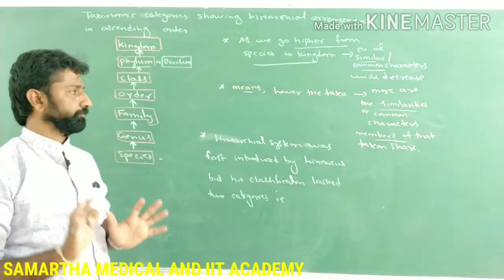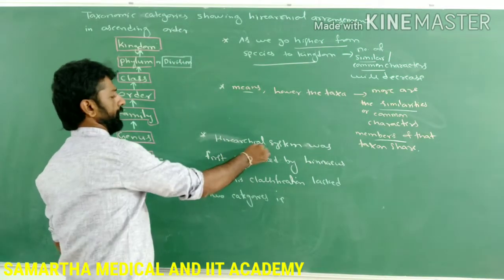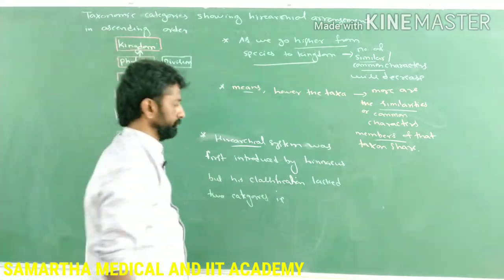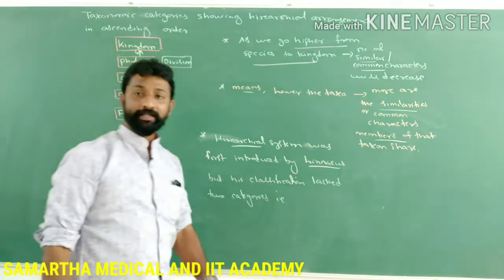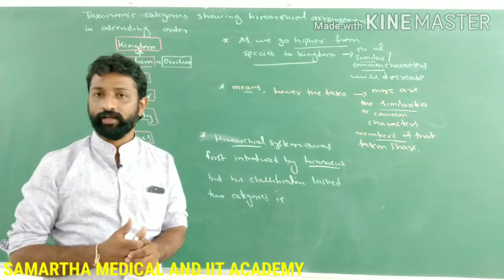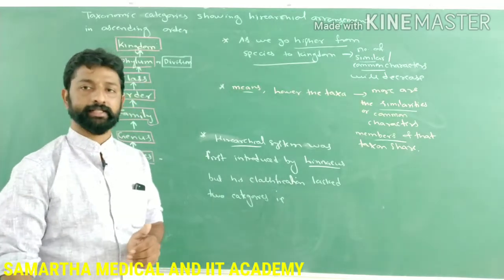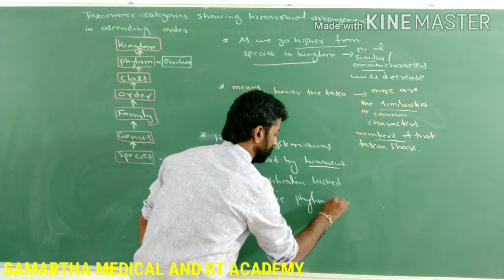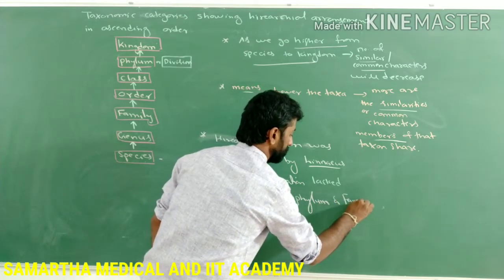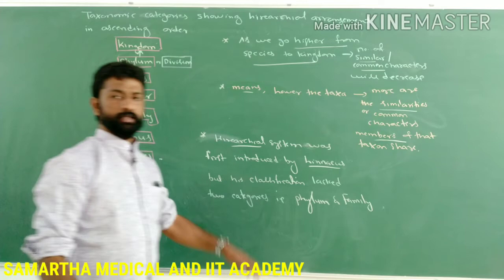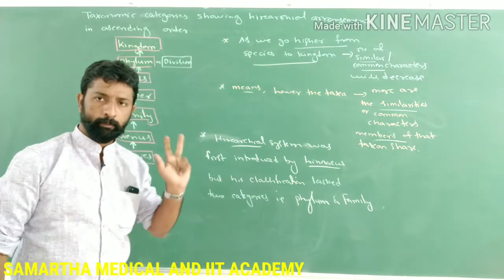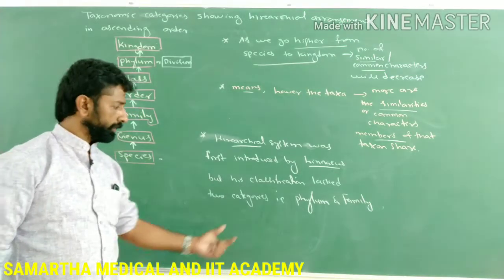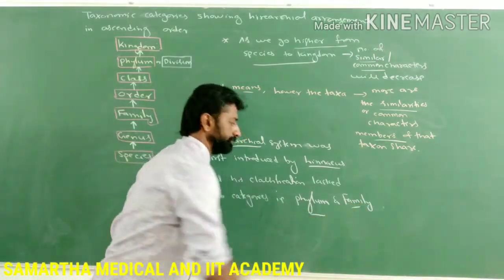Is it clear, guys? Okay. So this hierarchical system of writing the taxonomical categories was introduced by Linnaeus. But his system of writing the taxonomical hierarchy lacked 2 categories. What are those 2 categories? That is nothing but the phylum and family. In the Linnaean system of writing the taxonomical hierarchy, 2 particular categories were missing, nothing but the phylum and family.